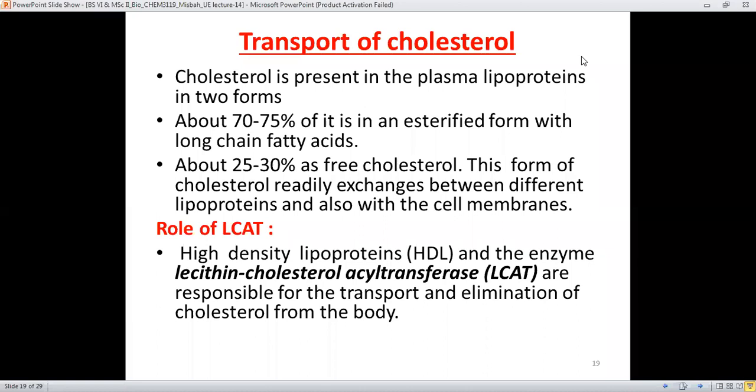Therefore, high-density lipoproteins and LCAT are responsible for the transport and the elimination of cholesterol from the body. It means their level in the bloodstream is very important in order to keep the concentration of cholesterol at the optimal level.